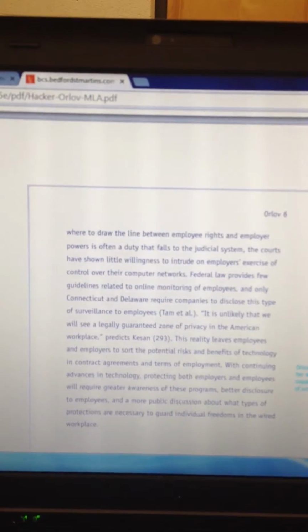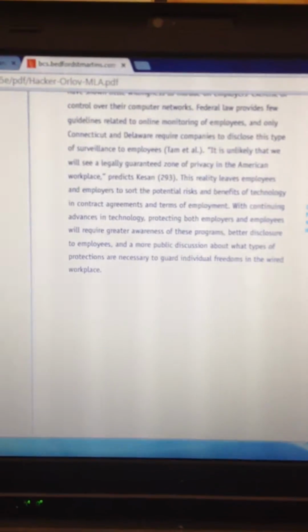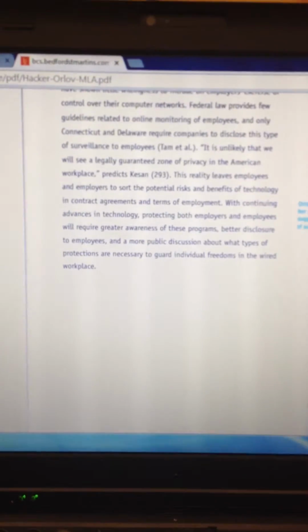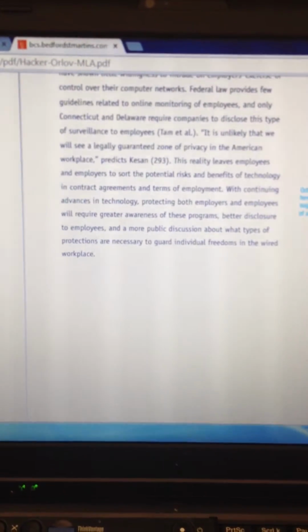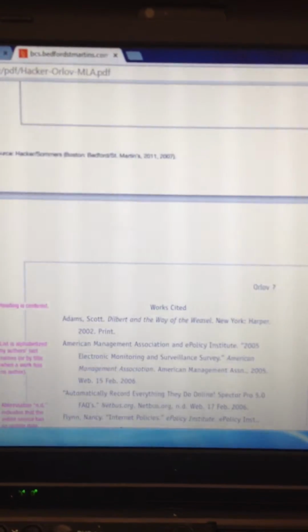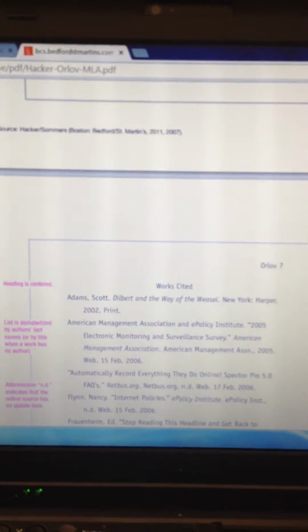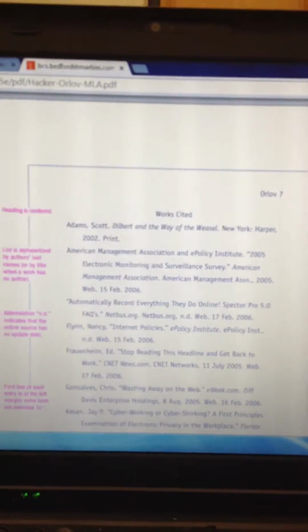While I'm scrolling down to the works cited page, one thing I want to mention is that your paper, if you go back to the very original directions you had in the class for your research paper, is a minimum of 8 pages of text, a maximum of 12 pages of text. Some of you have turned in to me about 3.5 pages, and I'm concerned for you. Go back and reread those instructions.